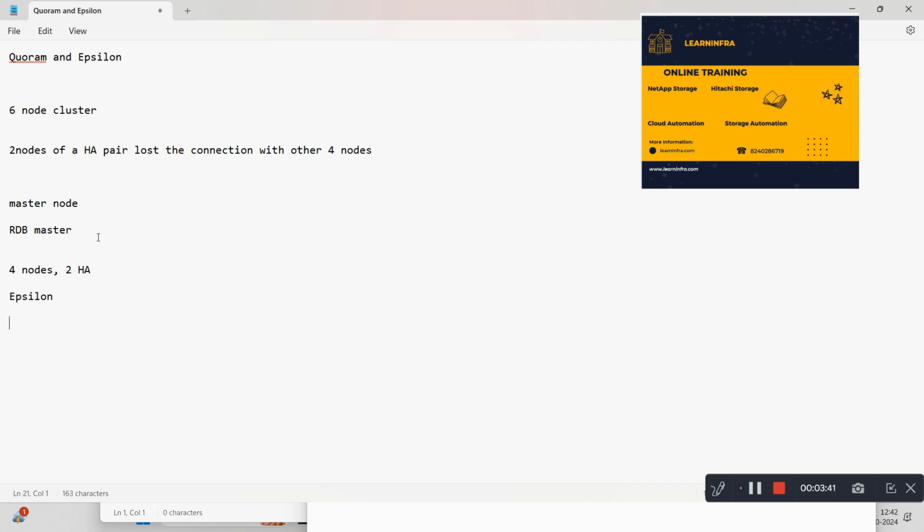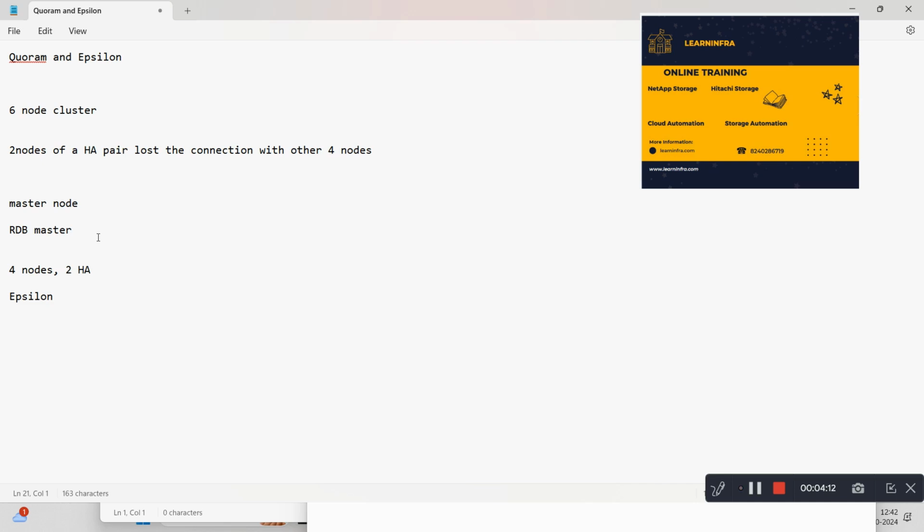Epsilon is assigned to a single node in the cluster. It gives an extra voting weight, which is the deciding factor when there is a connectivity failure splitting the cluster into equal portions. Like in a 4 node cluster with 2 HA pairs, if 2 nodes fail, the cluster decides which side has the quorum depending on the epsilon. The group of nodes that contains the epsilon will have the quorum.